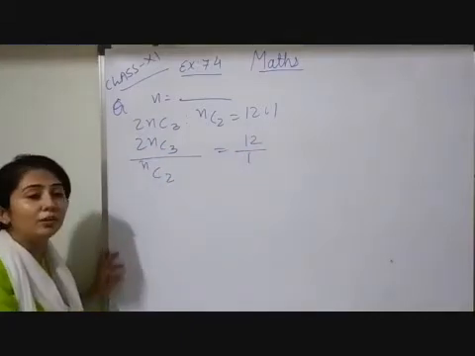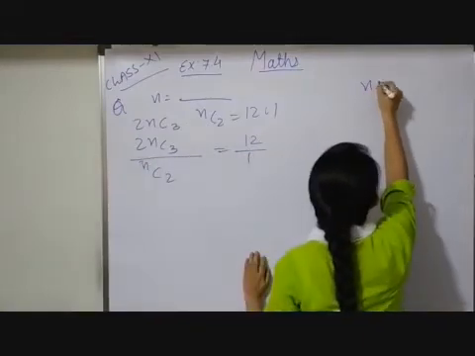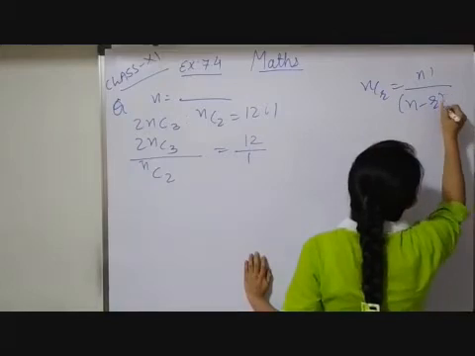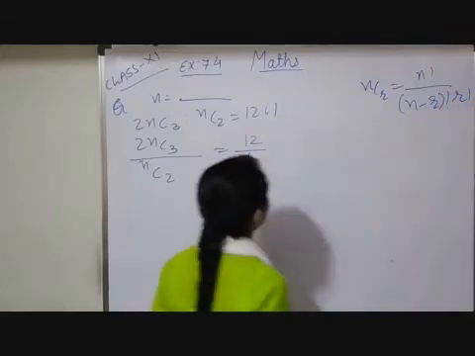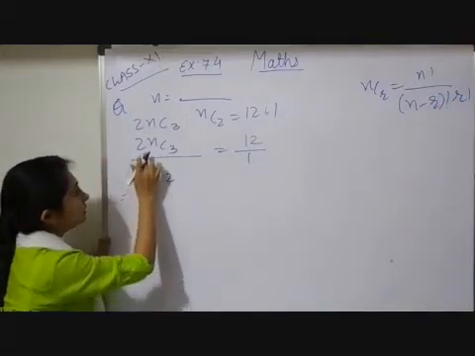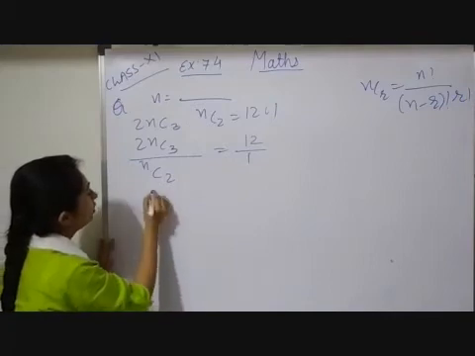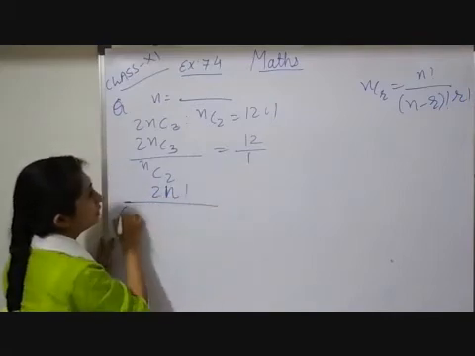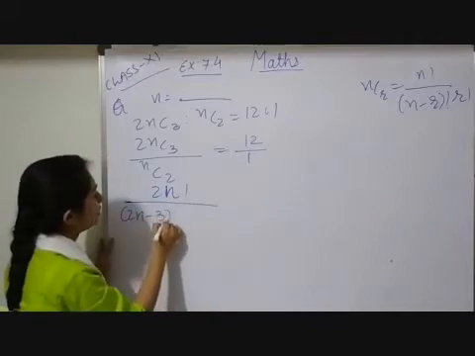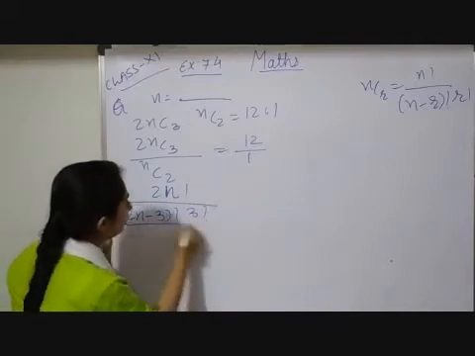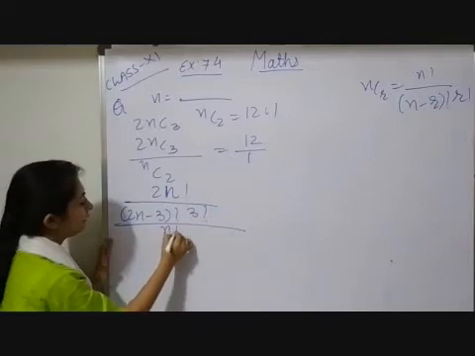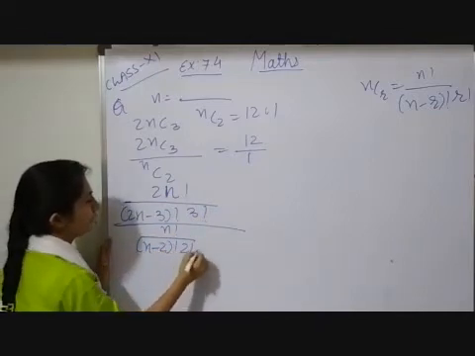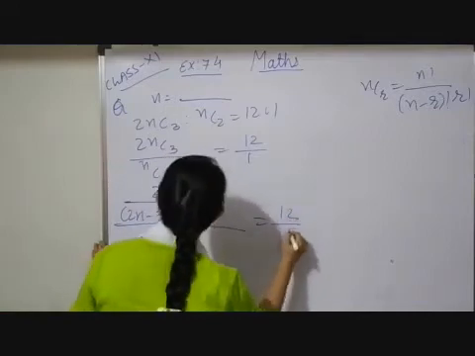I will apply the formula of combination: nCr is equal to n factorial upon (n minus r) factorial into r factorial. So here n is 2n. So I can write 2n factorial upon (2n minus 3) factorial into 3 factorial, whole divided by n factorial upon (n minus 2) factorial into 2 factorial, which is equal to 12 by 1.